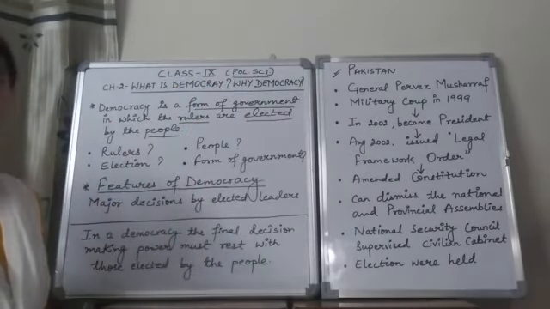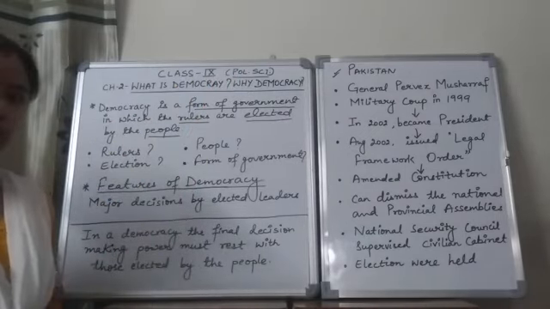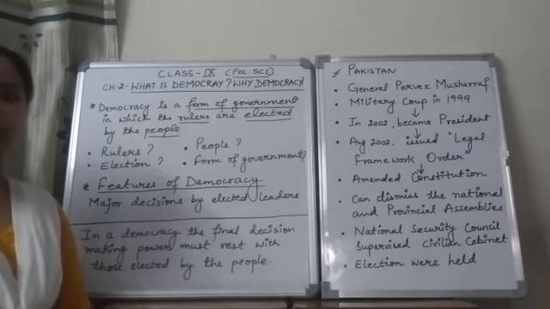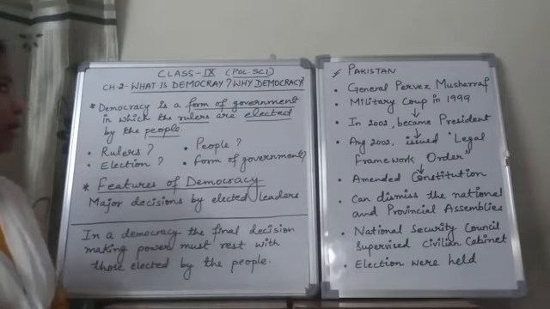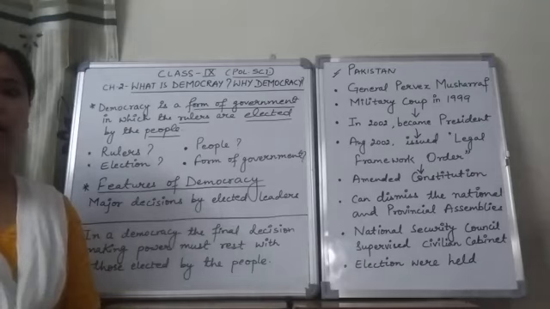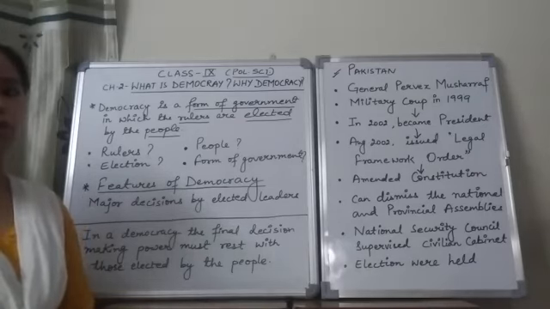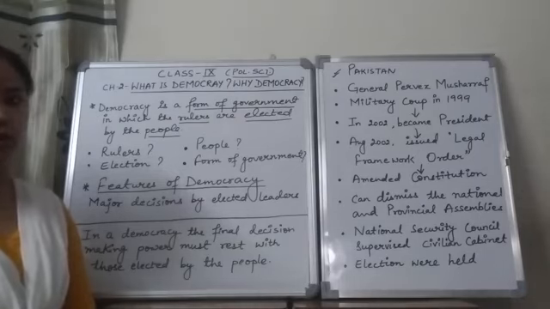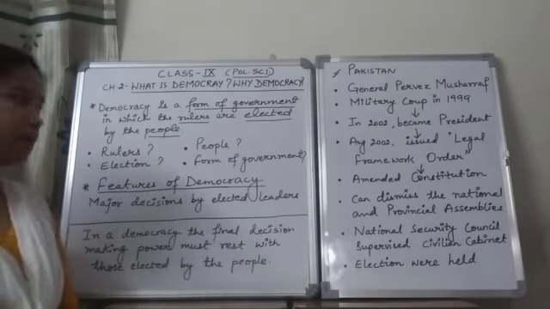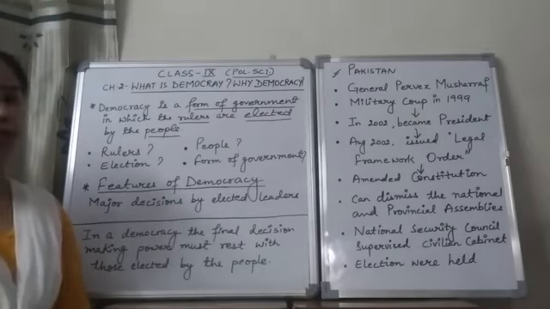So first of all we'll be mainly discussing the features of democracy. Then we'll also be talking about why democracy is necessary for any form of government. Then in that part we'll be discussing the advantages and the disadvantages of democracy, and later on we'll be discussing the broader meaning of democracy. So starting with the chapter, first of all we'll be starting with the simple definition of democracy.